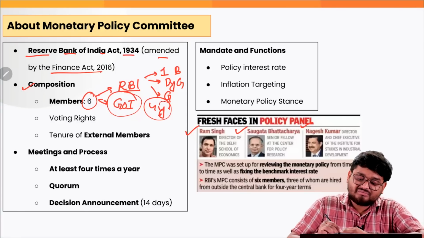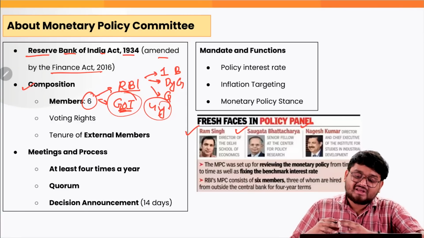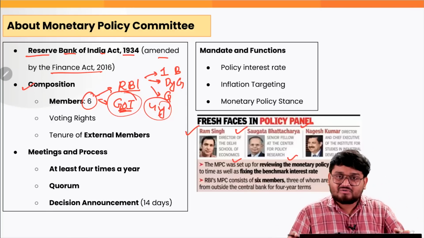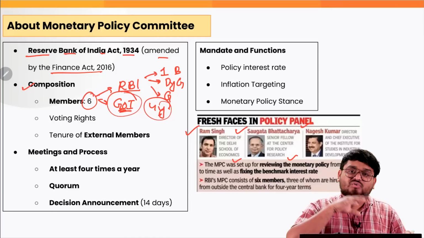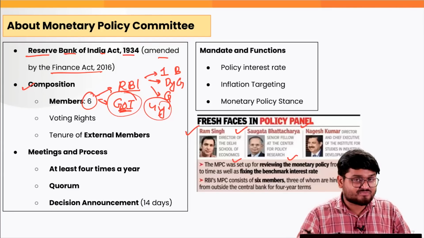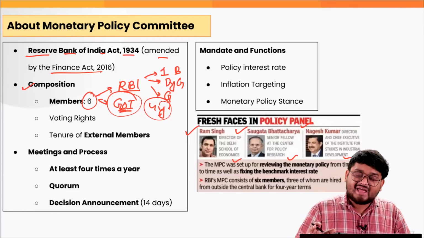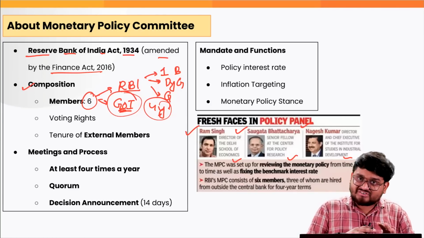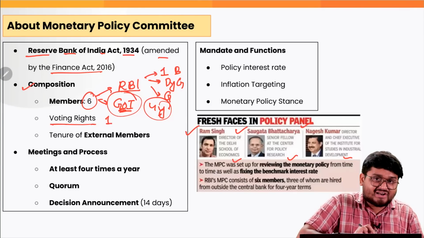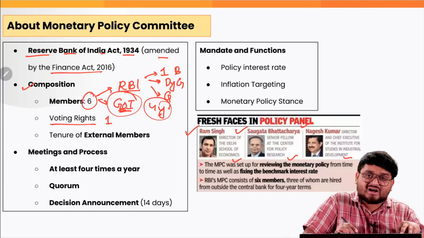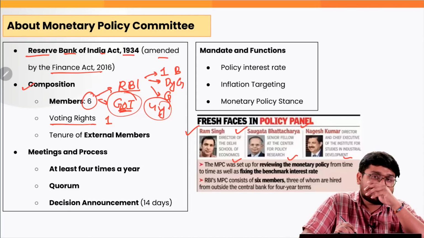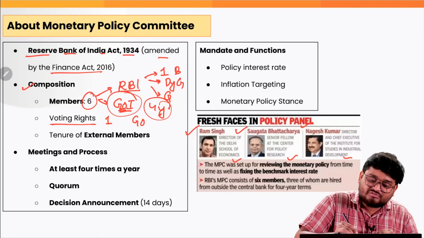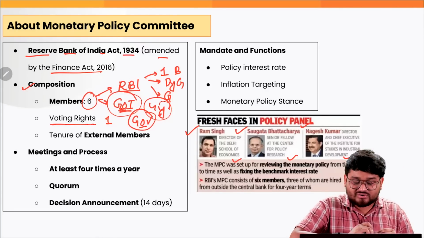Each of the members nominated by the Government of India has a 4-year term, and as you can see here, they are prominent academicians from the country, who have high expertise in economics as a subject and a high level of knowledge about how the Indian economy functions. Each member has 1 voting right, and every member will cast their vote, and if there is a draw or tie in this voting mechanism, the Governor of the RBI will have a casting vote, correct?